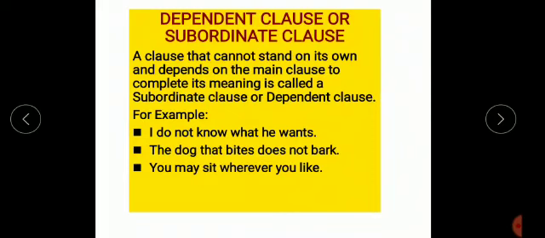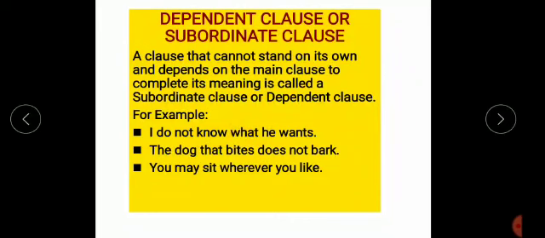A clause that cannot stand on its own and depends on the main clause to complete its meaning is called a subordinate clause or dependent clause. For example, I do not know what he wants. In this sentence, I do not know, this is main clause.